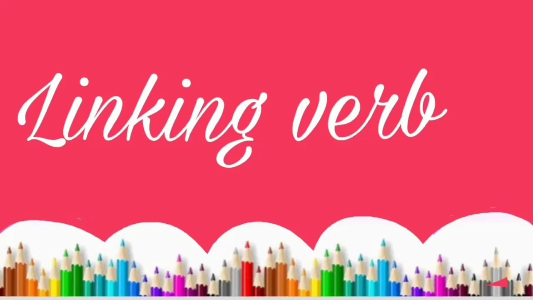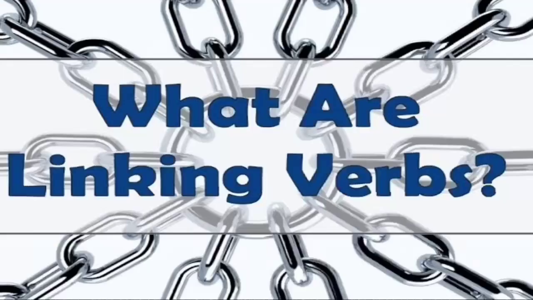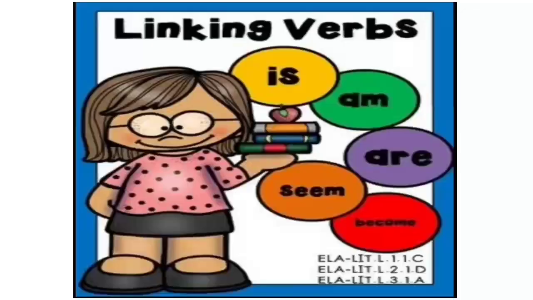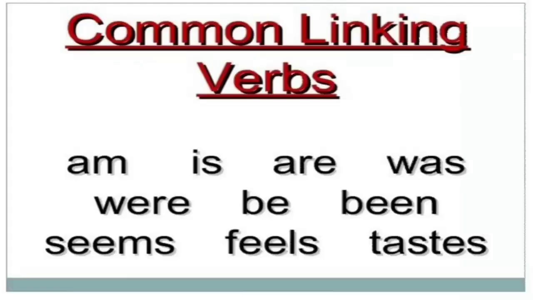Second is linking verb. What are linking verbs? So I explain here. These are examples of linking verb: is, am, are, seem and become. These are common linking verbs. First is am, is, are, was, were, be, been, seems, feels and taste. These are common linking verbs. So you can use these as linking verbs.